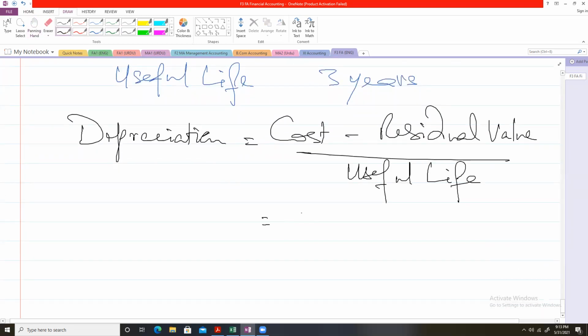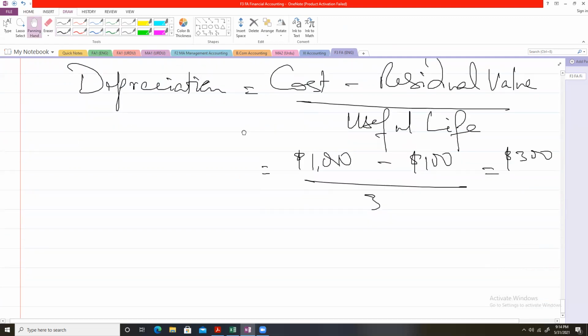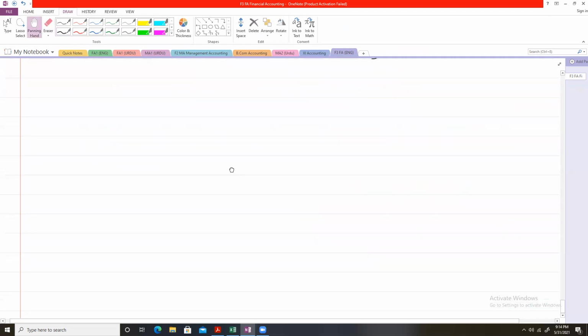How much is the cost? Cost is $1,000. Residual value is $100. So I subtract $100 from 1,000 and the useful life is 3 years. So the answer is $300. I will charge a depreciation of $300 on the computer every year for 3 years.